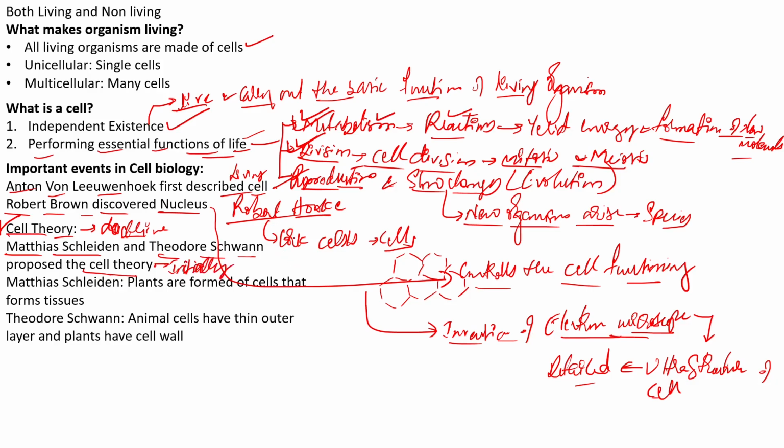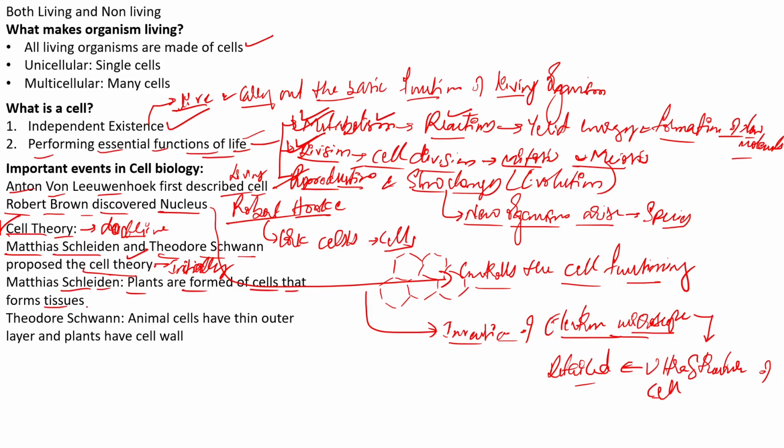In the beginning stages, these two were the people who formulated the cell theory for the first time. And they formulated the cell theory based upon a few important observations they made. So what were their observations? For example, Schleiden mainly observed that plants are formed of cells, and these cells are involved in the formation